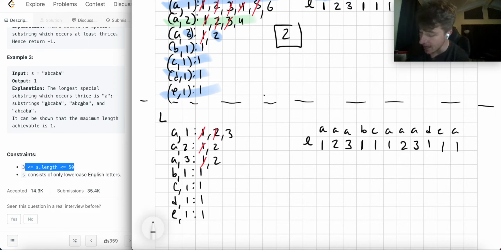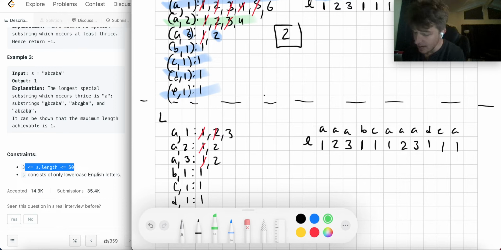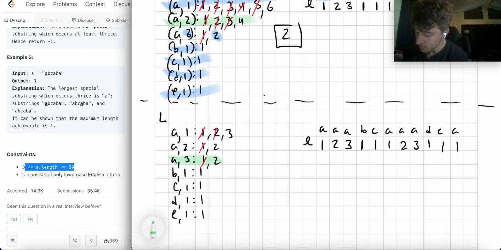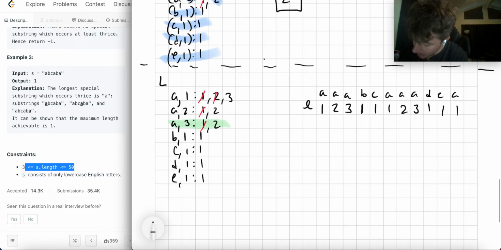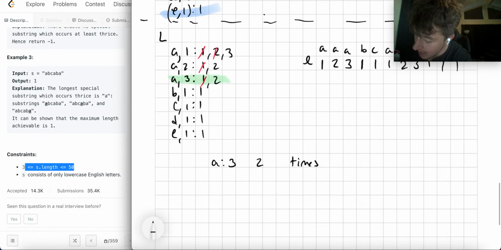If I look at A, I can get A3 twice. So that's not quite enough. I can get A3 2 times. Then I go to A2 and I say, well, I can create A2 also 2 times.